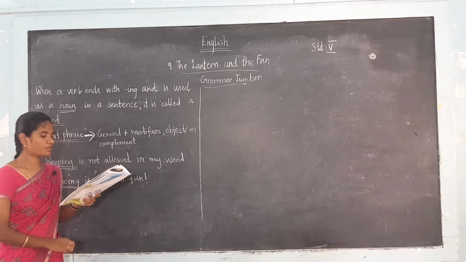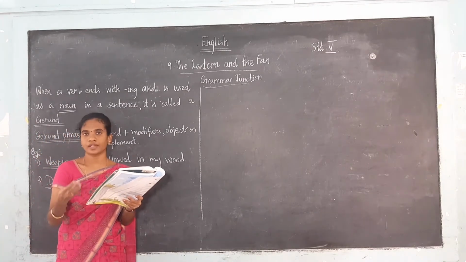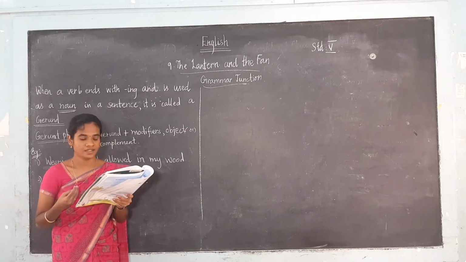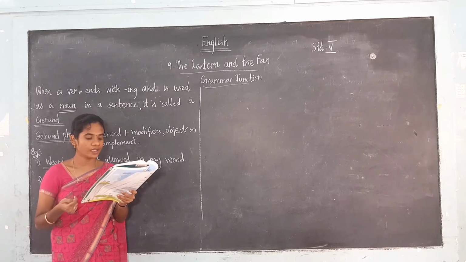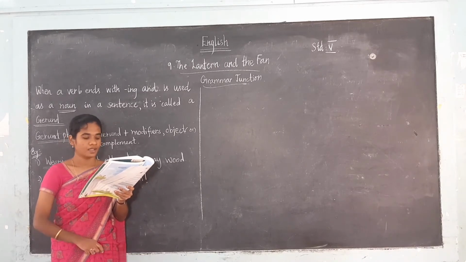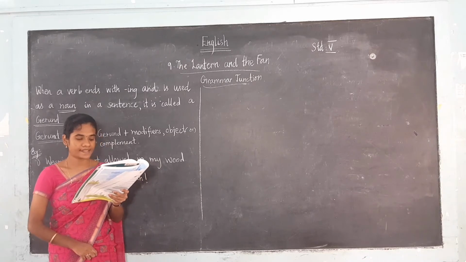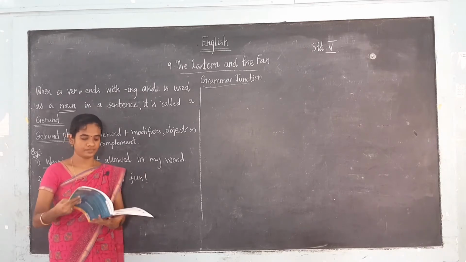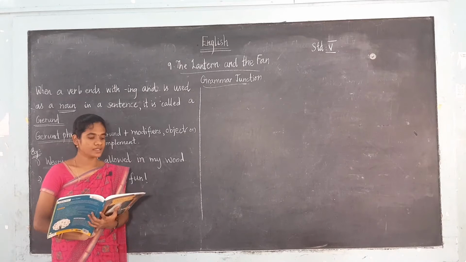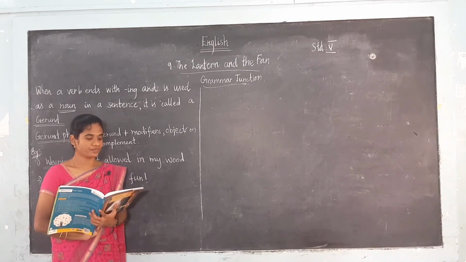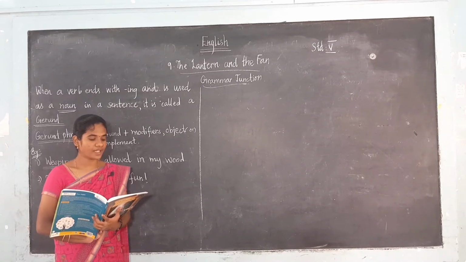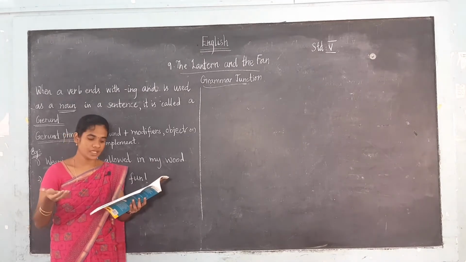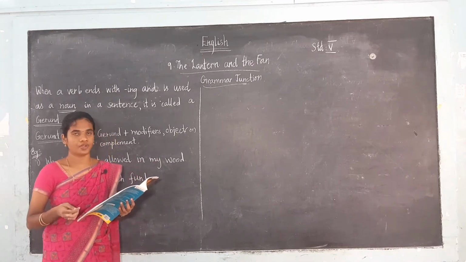Okay, so here are some examples of gerunds and gerund phrases. In your book a few examples are given for you. See here, dancing is so much fun. Here dancing is the gerund. The next one, they are looking forward to hunting. Swimming is a good exercise. We enjoy painting the fence. Skating is Rahul's favorite pastime. Playing well is very important if we have to win the match. So these are some examples of the gerund and also the gerund phrase.